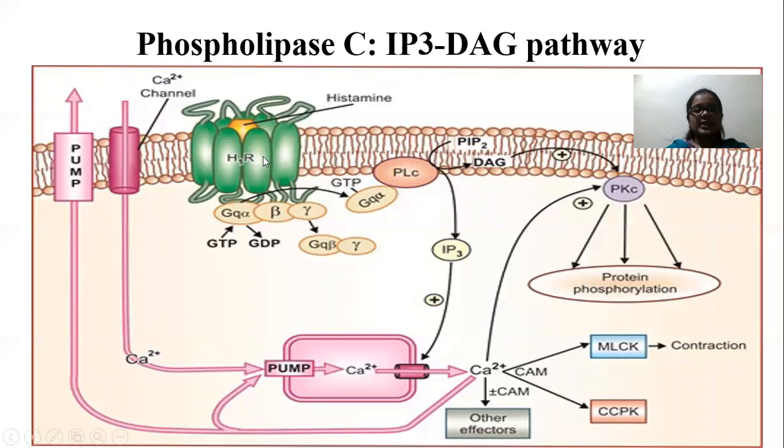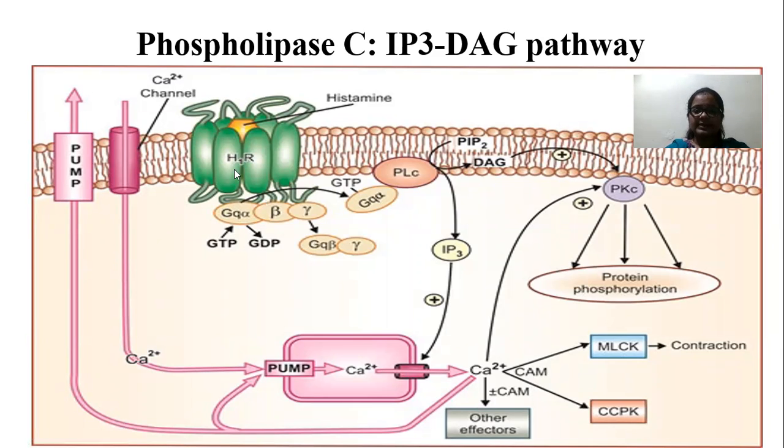Here, for example, histamine is there. Acetylcholine also stimulates the release of histamine. Other cholinergic drugs bind with their respective receptors, that is G protein coupled receptors.